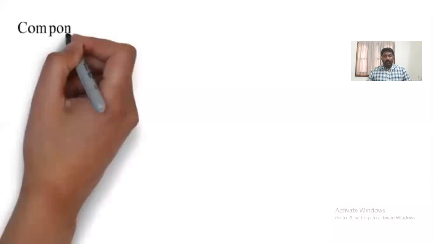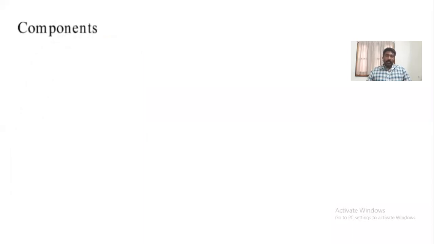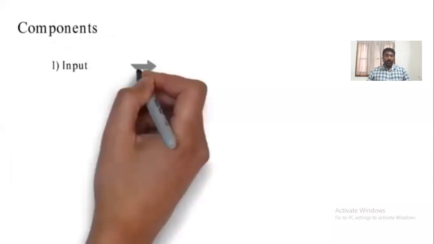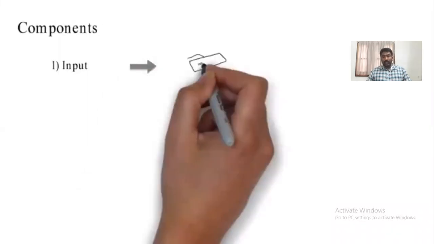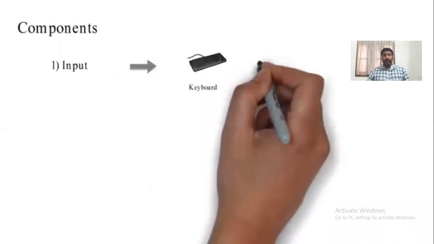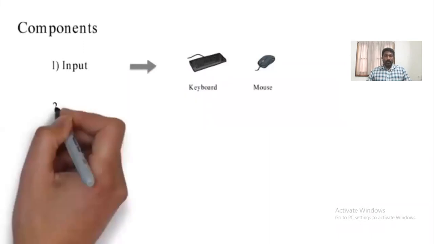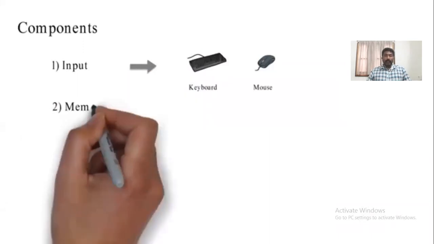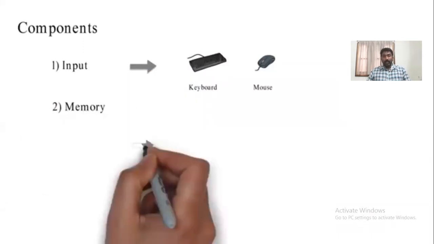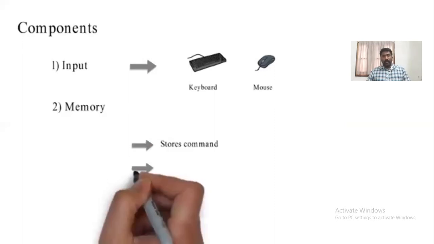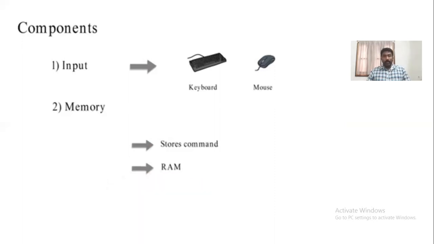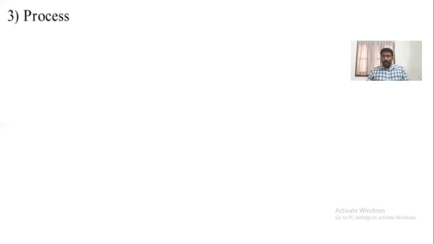Now, what are the components inside the von Neumann architecture? One is the input. We already know the input devices are the keyboard, mouse, etc. Coming to the memory, the basic memory component inside any computer, laptop, or mobile is simply called the memory component, where we use ROM or RAM.